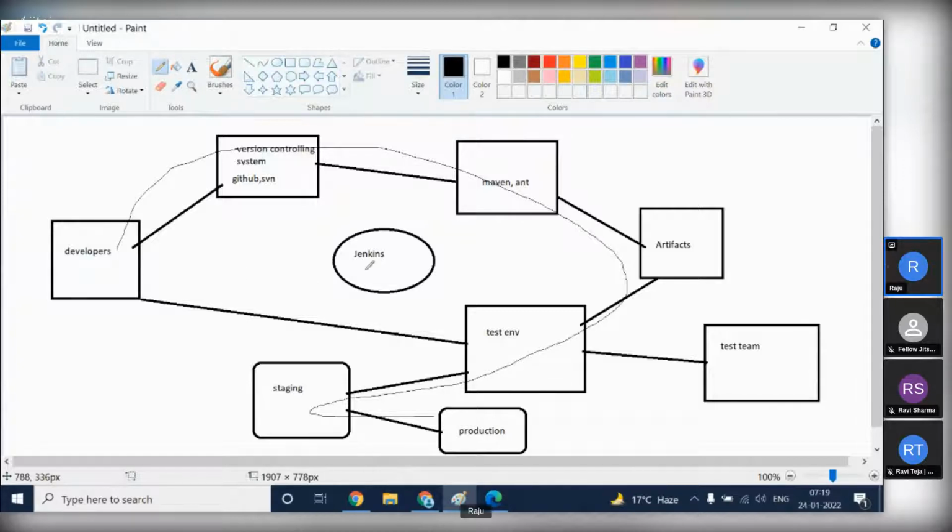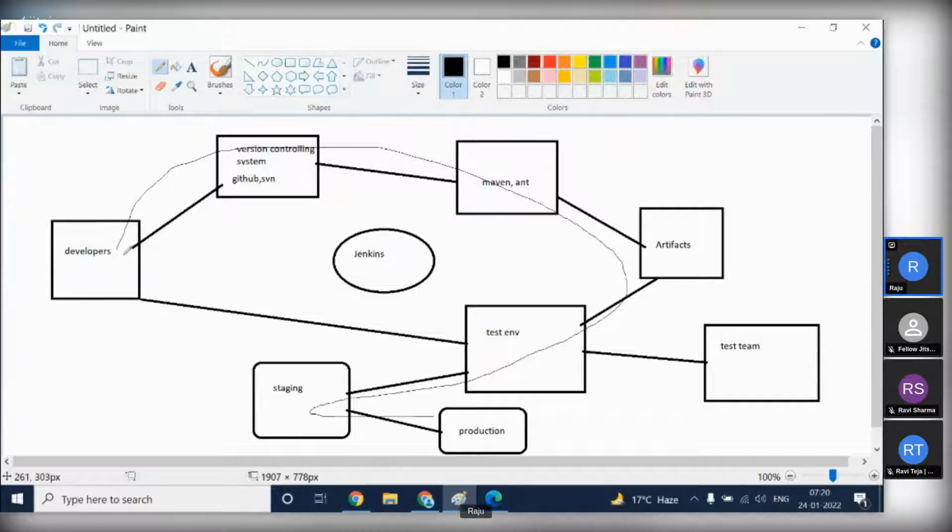So what will Jenkins do? From after completing development to releasing the product, the entire process will be automated with the help of Jenkins. So we have to configure Jenkins. Jenkins is the most important tool in DevOps. It's like bread and butter for DevOps. Jenkins has five stages. Let's discuss those five stages here.